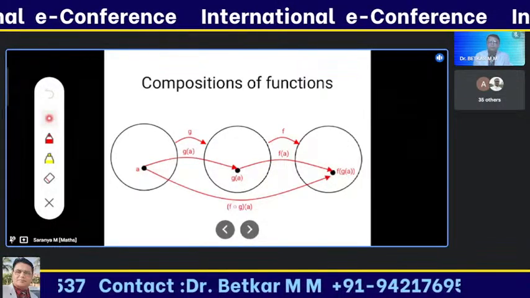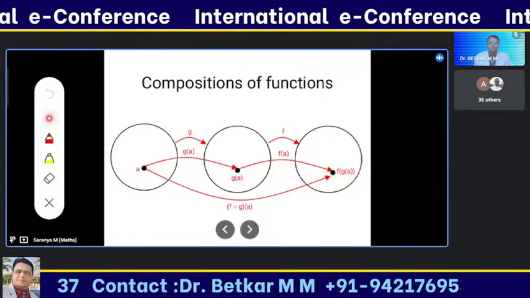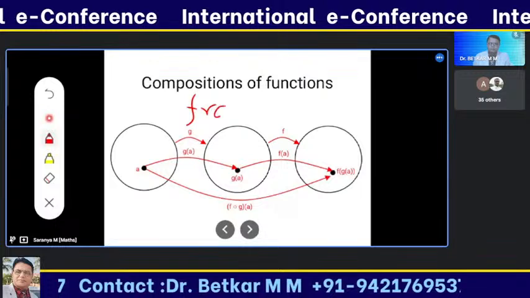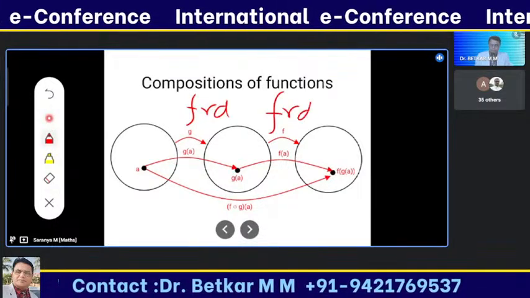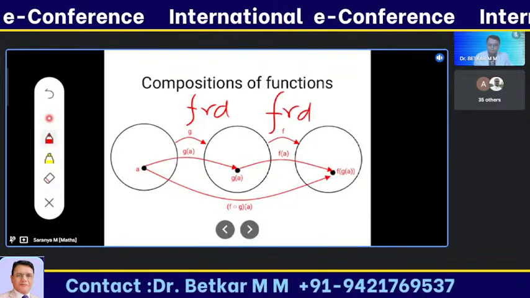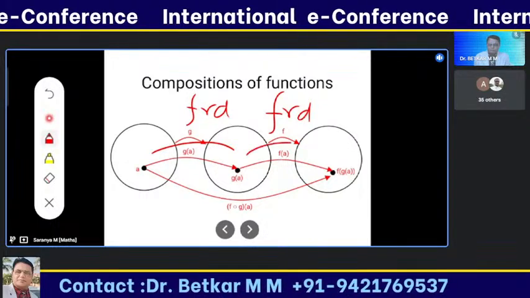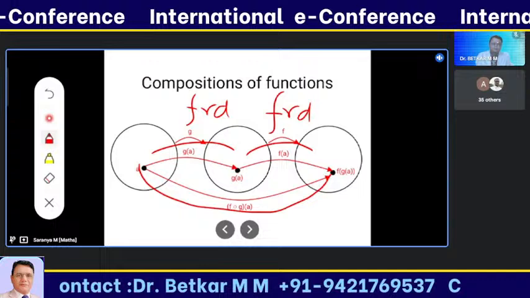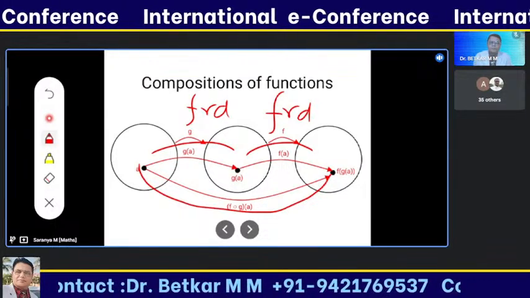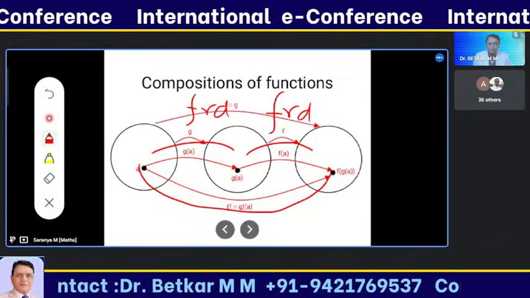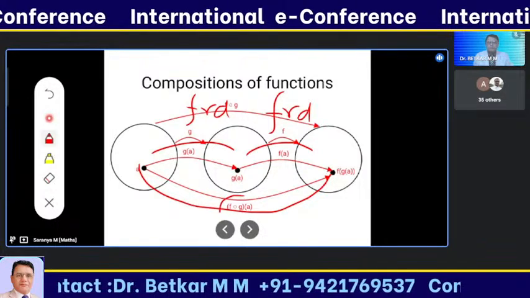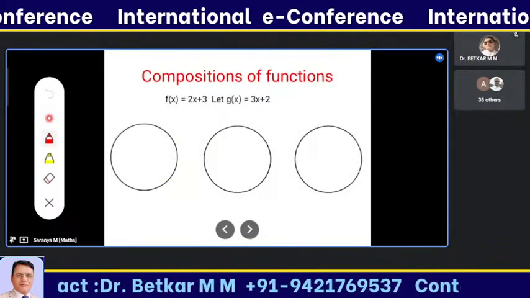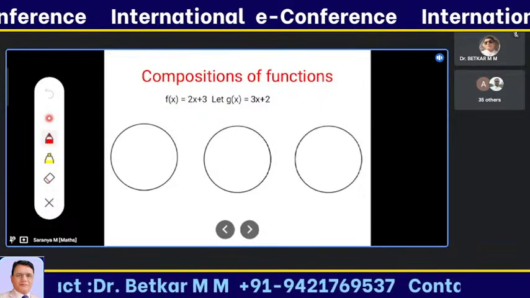For example, consider a real-life example, where the relationship I'm framing is friend. The friend A is related with friend B, and friend B is related with friend C, which means automatically the first person will be related by a friendship relation to the third person C. This is denoted by the composition symbol: f composition g of A. So this is a real-life example of composition of functions.